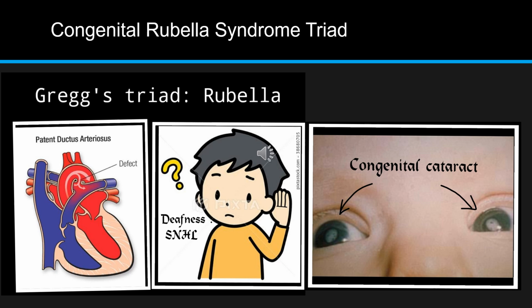As we saw, Gregg and his girlfriend were doing some PDA, that is patent ductus arteriosus. So PDA is the most common congenital heart disease related to rubella. Second, Ruby cried and hearing her crying, she got deaf. So the second feature is deafness, and third, her lens lost its color, her lens became white, so it is congenital cataract. So you know the three findings. First is congenital heart disease or PDA, second is deafness or SNHL, and third is congenital cataract.